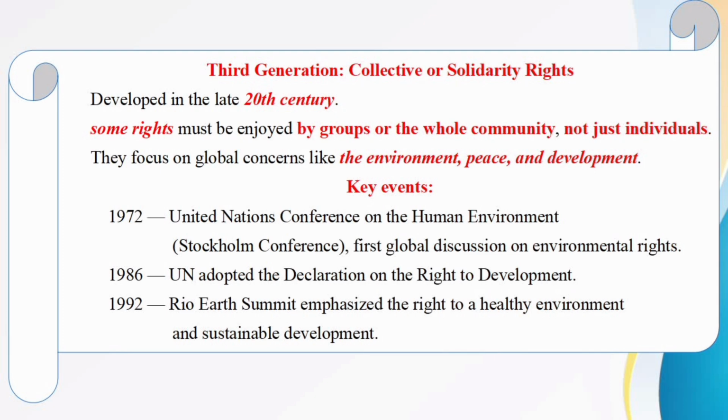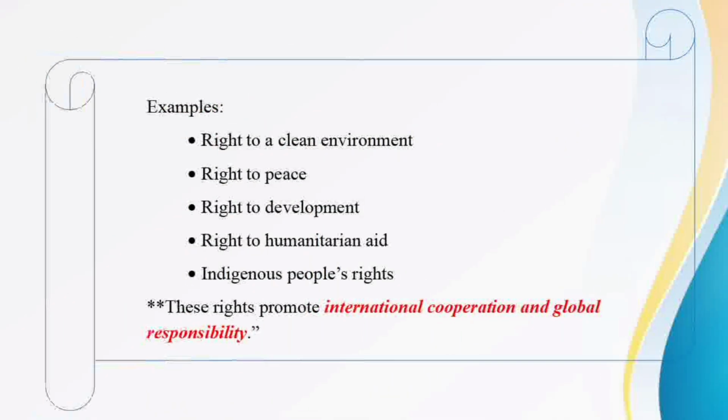1972, United Nations Conference on the Human Environment, the Stockholm Conference, held the first global discussion on environmental rights. In 1986, the United Nations adopted the Declaration on the Right to Development. In 1992, the Rio Earth Summit emphasized the right to a healthy environment and sustainable development.